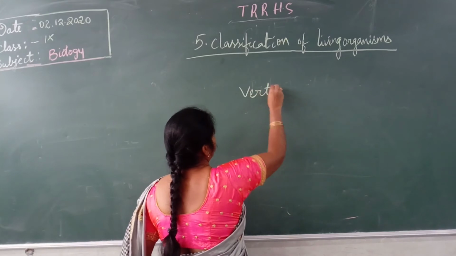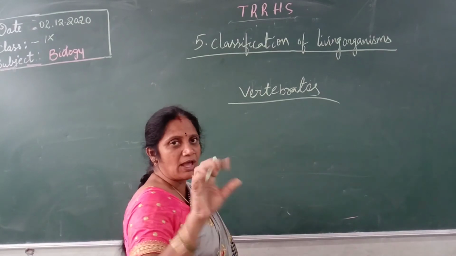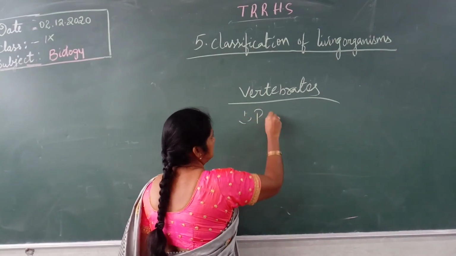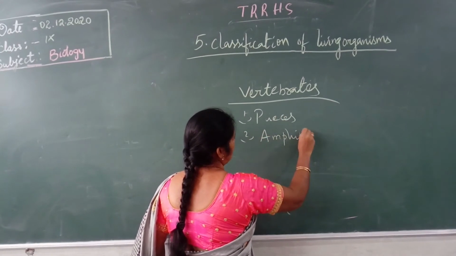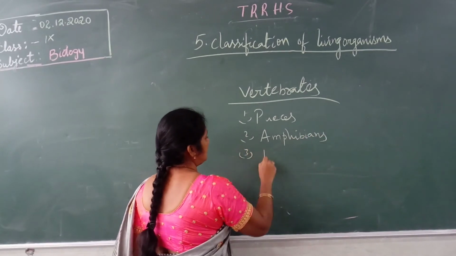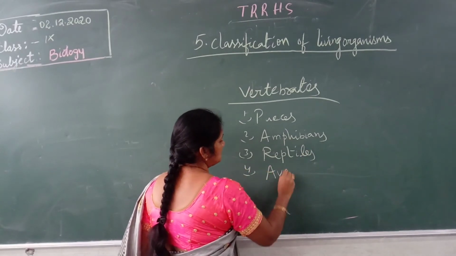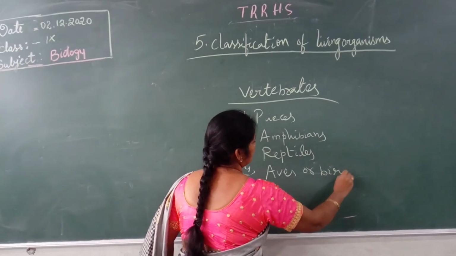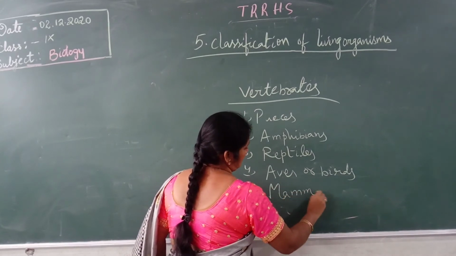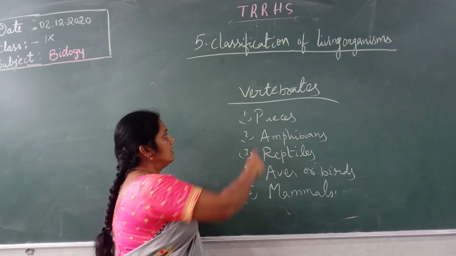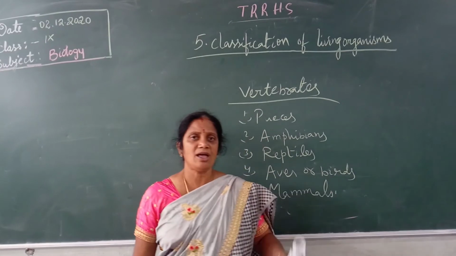These vertebrates are divided into how many classes? Five classes. They are Pisces, amphibians, reptiles, Aves, meaning birds, and the fifth one, mammals. These are the 5 classes of the vertebrates. First we will discuss the Pisces.